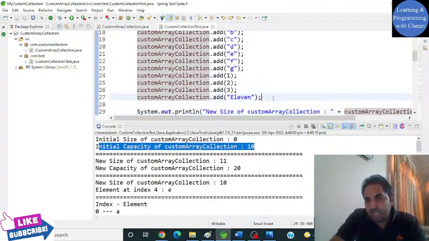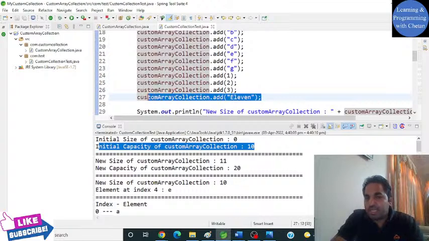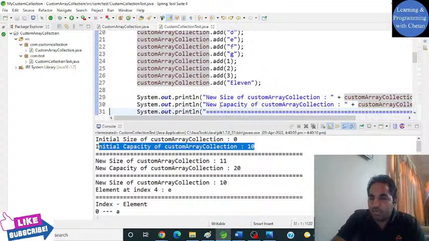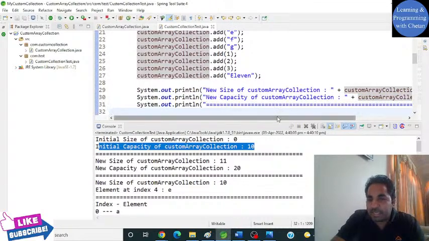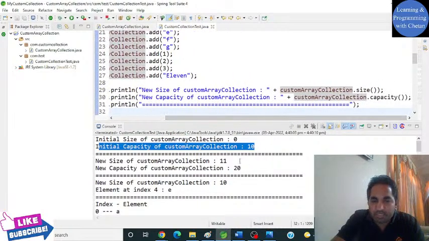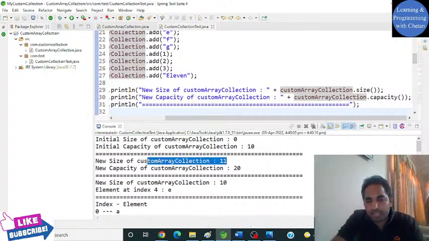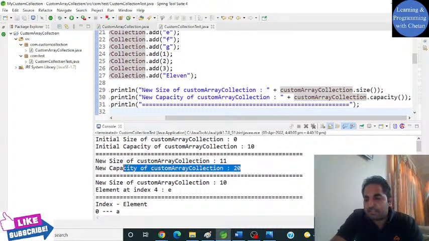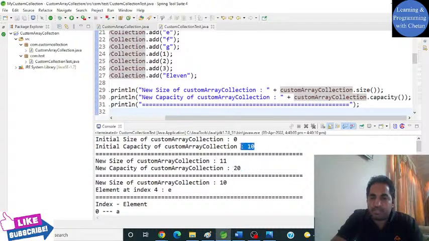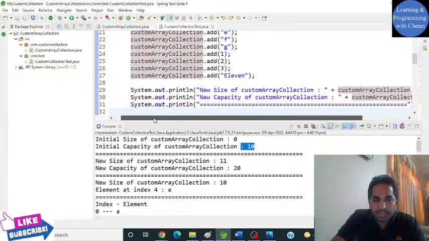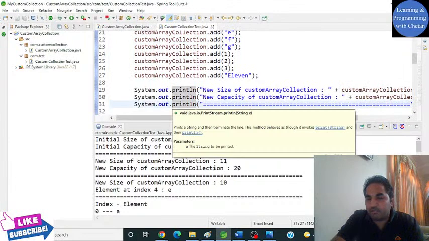As soon as I try to insert it, it creates a new array with increased capacity. Here you can see there are now 11 elements inside our collection, and the new capacity is 20, which is twice our previous capacity. Till this point it is working absolutely fine.